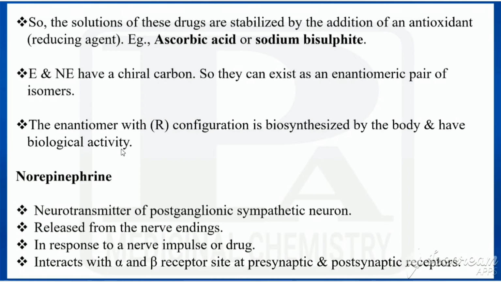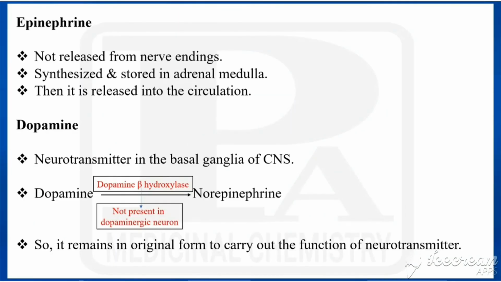Now we'll see the catecholamines one by one. The first one is norepinephrine, otherwise called noradrenaline or NE. It is a neurotransmitter of the postganglionic sympathetic neuron, released from the nerve endings in response to nerve impulse or drug. It interacts with alpha and beta receptor sites at presynaptic and postsynaptic receptors.